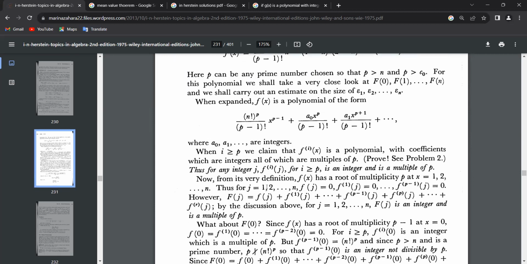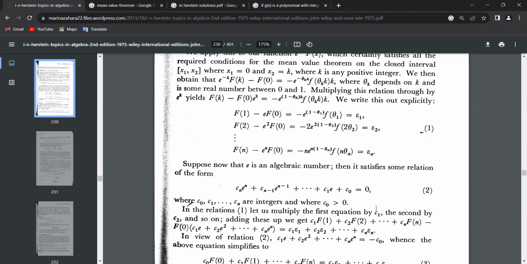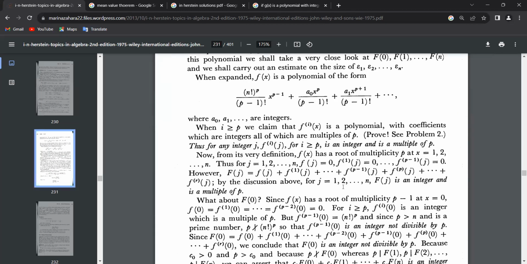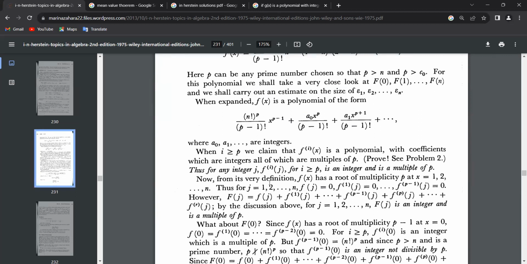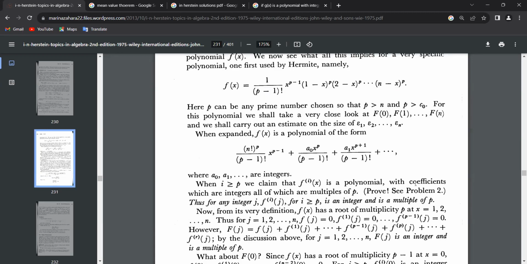But capital F is not a polynomial? No, it is a polynomial. Capital F is defined as a sum of these. So for j 1 to n, f of j is 0. That is clear to see. And hence f1 of j is 0, and f_(p minus 1) of j is also 0. Here we're taking p minus 1 because these numbers have multiplicity p as opposed to p minus 1.